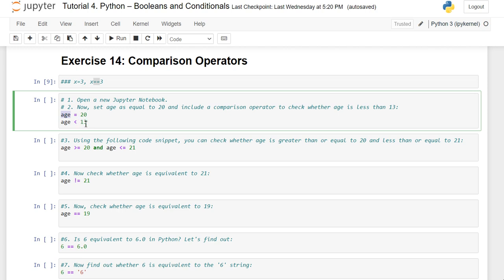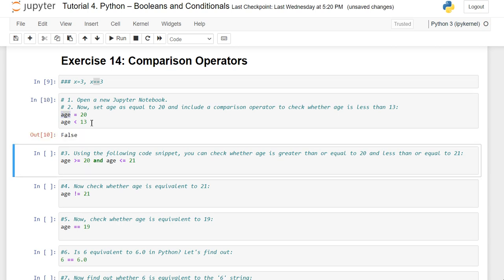Next, kindly have a look at whether age is less than 13. It checks whether the age variable is less than 13 or not. Obviously, as age is 20, the expression age less than 13 would result in false.